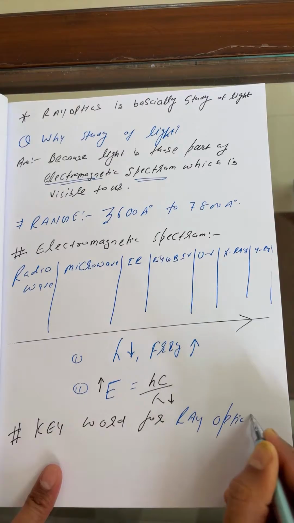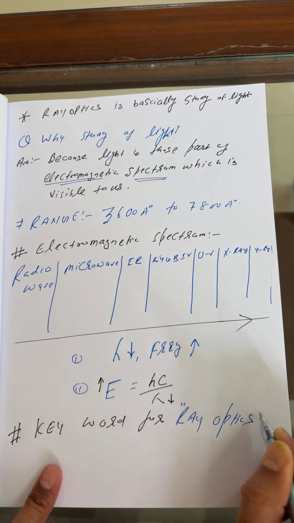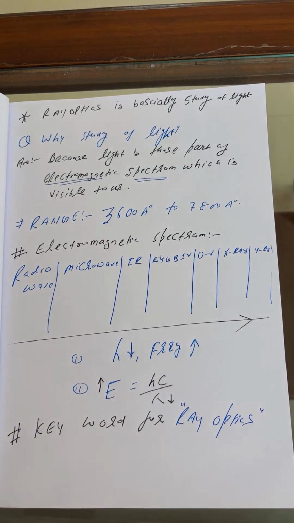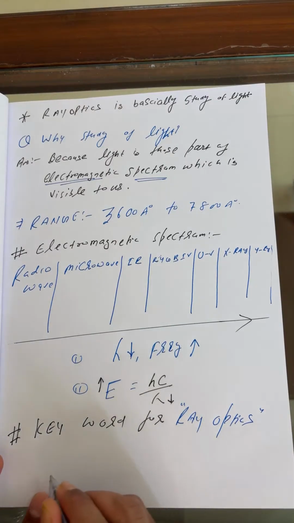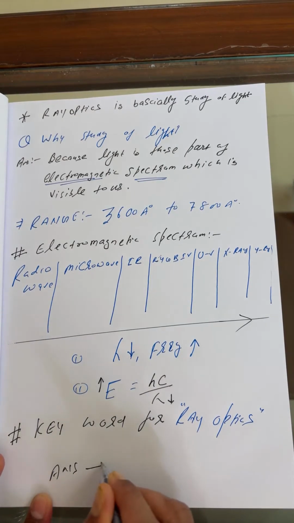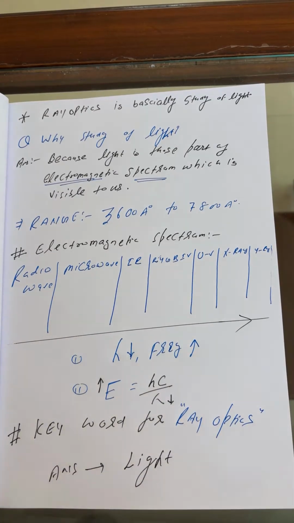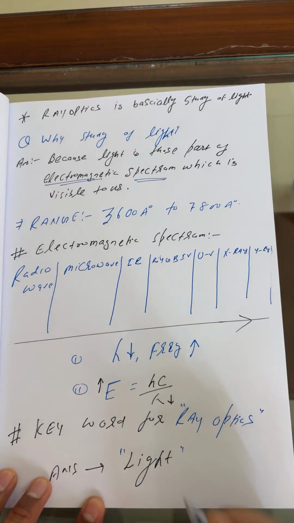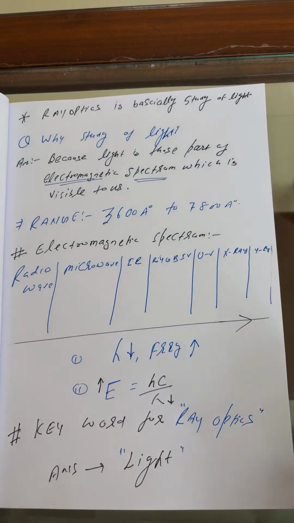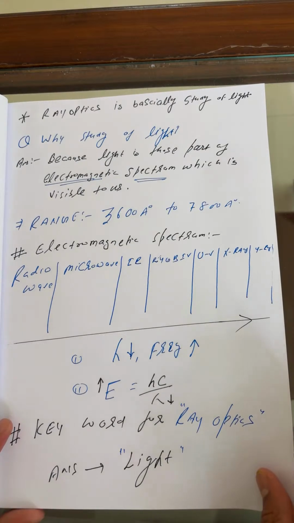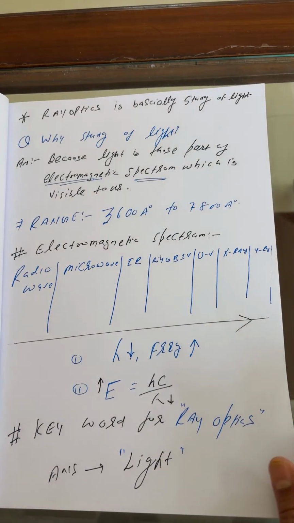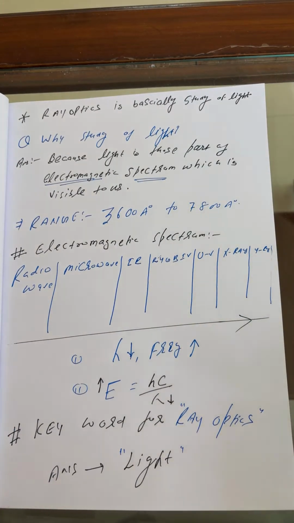Students, what is the key word for ray optics? So what's the answer, my dear? As an answer, you can say nothing but light. It's basically light, right, beta? Okay, fine. Beta, now here I'm going to discuss optics in detail.